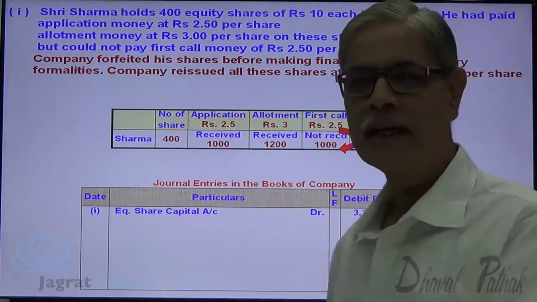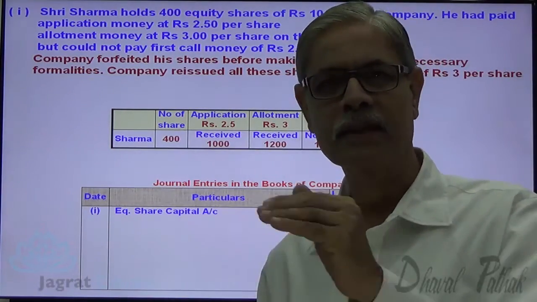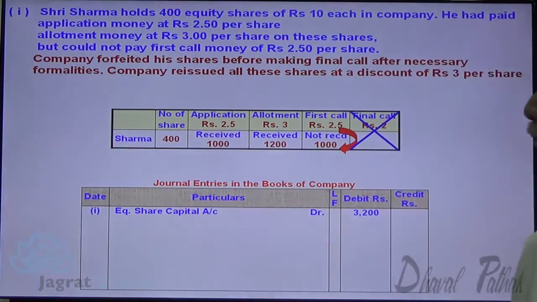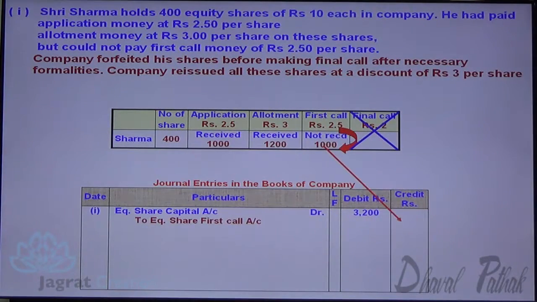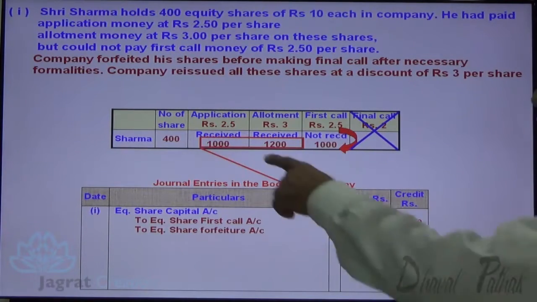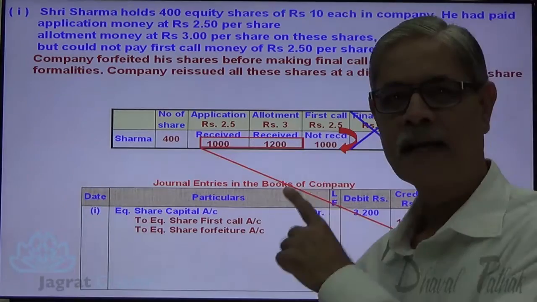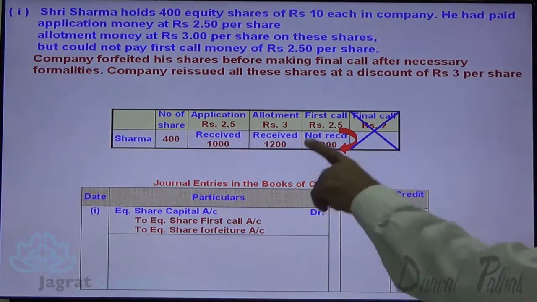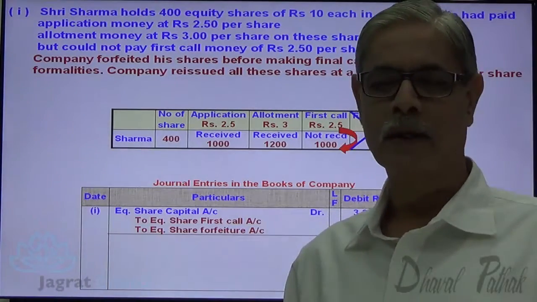And amount already received is not now refundable. That gets credited to share forfeiture account. So share first call account credit 1,000 to share forfeiture account. This is the capital received that gets credited to share forfeiture account. This is how forfeiture entry gets recorded.